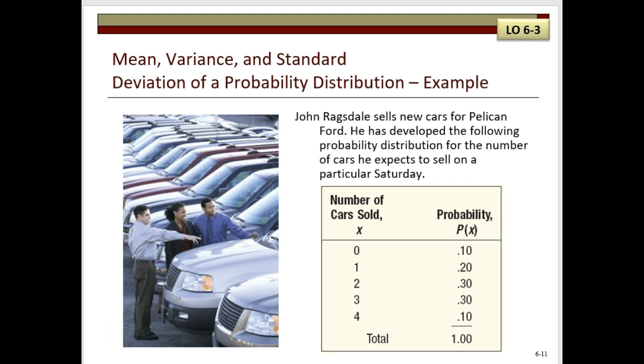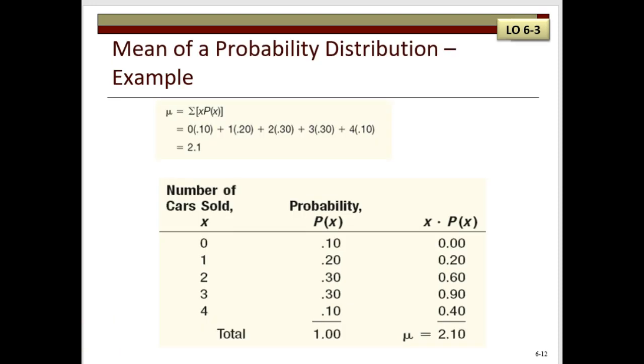So now we are going to use the equation from the previous slide to calculate the mean of a probability distribution. In this instance, the mean is the expected number of cars John will sell on a particular Saturday, and it's computed by adding up the products of the random numbers 0, 1, 2, 3, and 4, and their respective probabilities of 0.1, 0.2, 0.3, 0.3, and 0.1. John could expect to sell 2.1 cars on a particular Saturday.